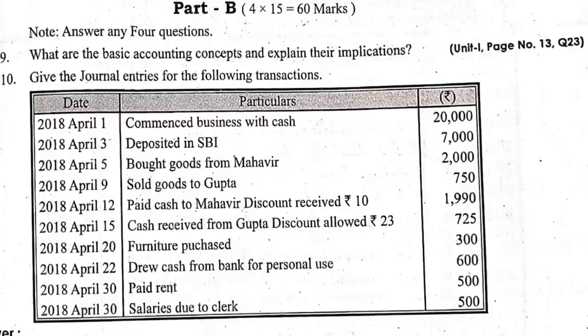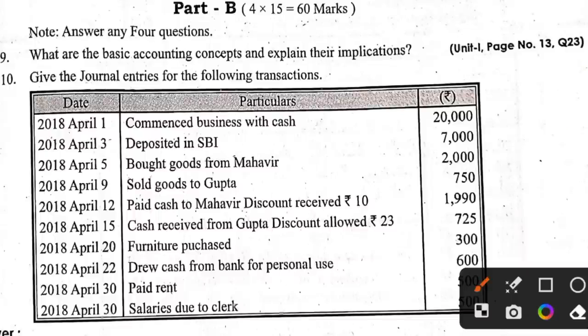Okay. Next, drawn cash from bank for personal use. We have drawn the cash from bank for personal use.